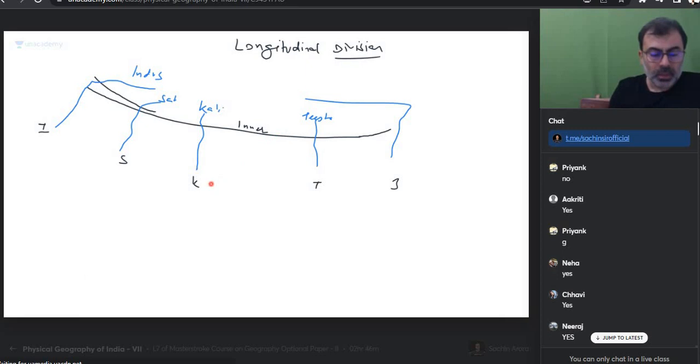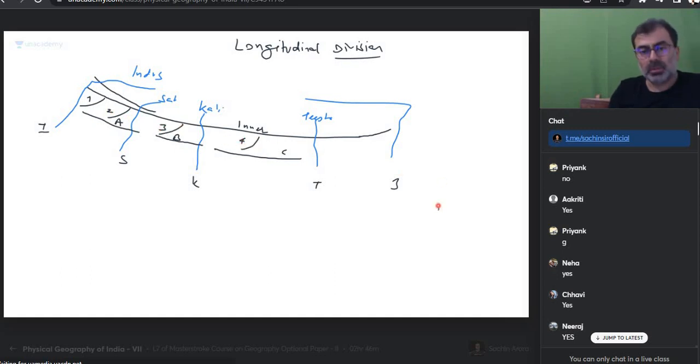Inner Himalaya. Now when we are talking about the Middle Himalaya, it has these ranges: A, B, and C, and 1, 2, 3, 4.